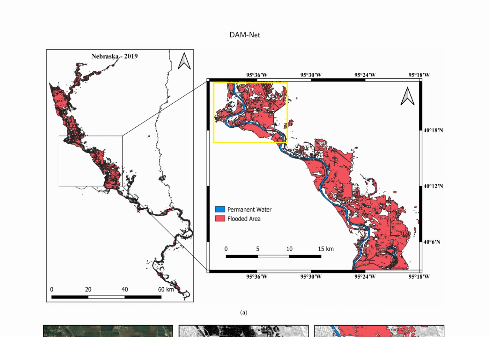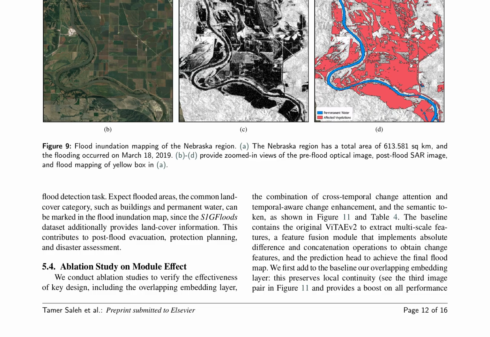The application of DAMnet for flood inundation mapping in the Nebraska region highlights the effectiveness of the overlapping embedding layer in preserving local continuity, as demonstrated in Figure 11. The study emphasizes the significance of land cover information provided by the S1G floods dataset for post-flood evacuation, protection planning, and disaster assessment. The ablation study on the module effect verifies the importance of the cross-temporal change attention and temporal-aware change enhancement in improving performance. The use of the semantic token is also shown to be beneficial.